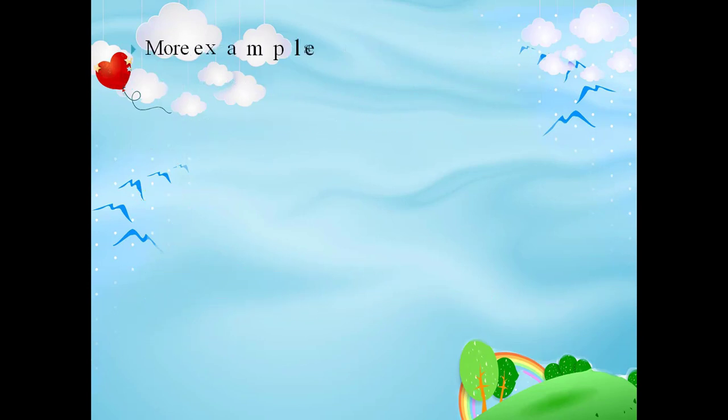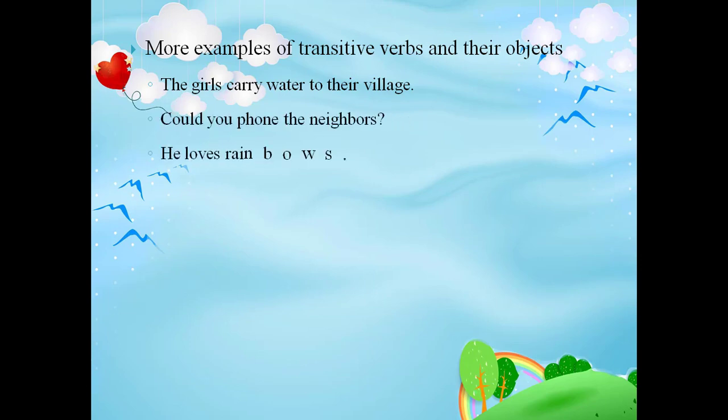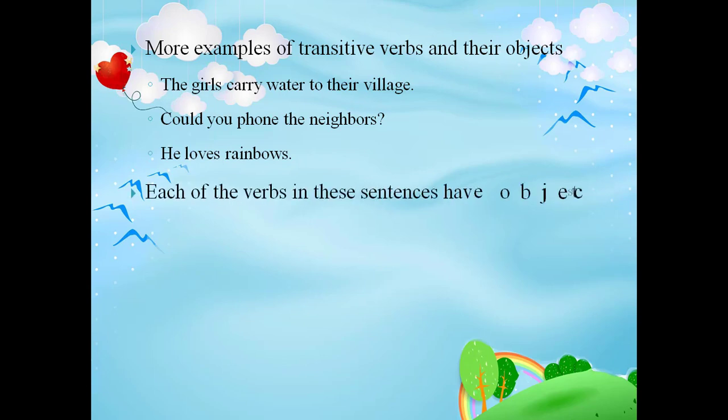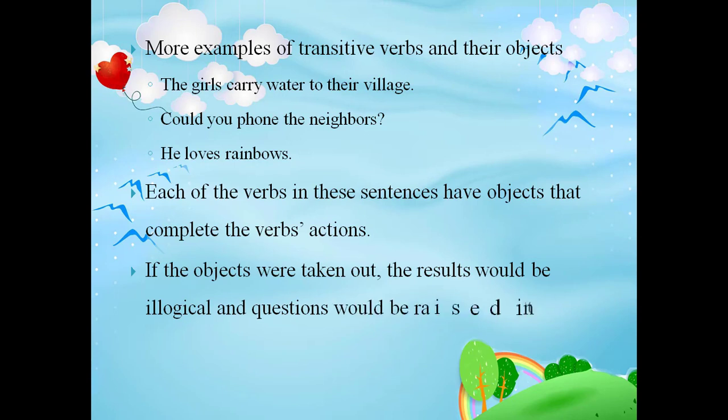Some more examples of transitive verbs and their objects for your clear perception. The girls carry water to their village. Guru phoned the neighbors. He loves rainbows. Each of the verbs in these sentences has objects that complete the verb's actions. If the objects were taken out, the results would be illogical and questions would be raised in the mind of the reader.